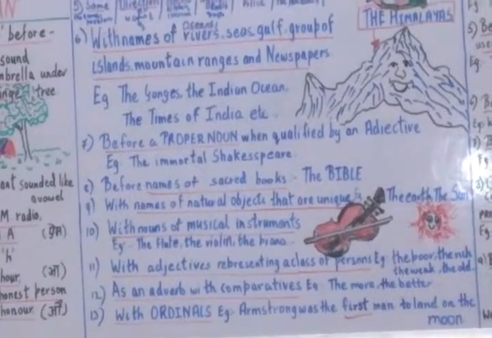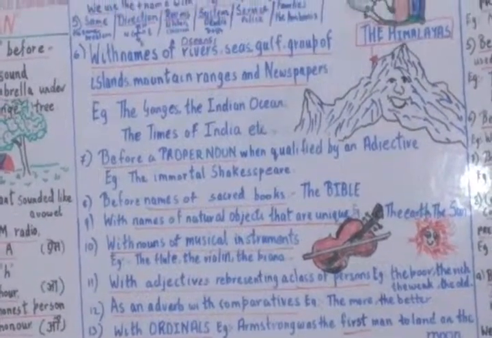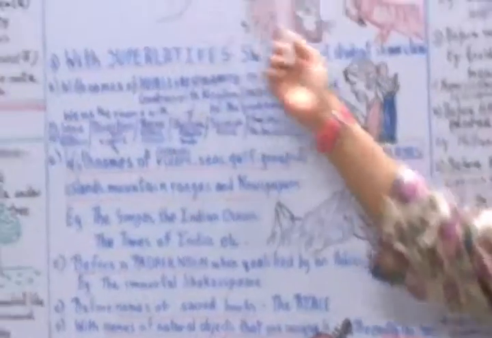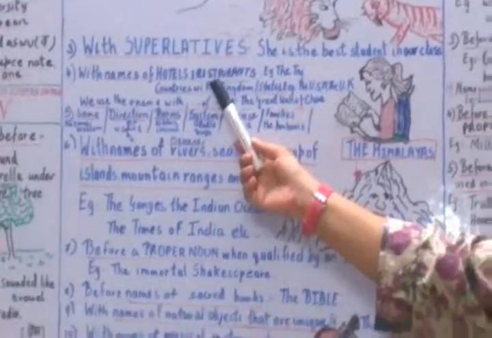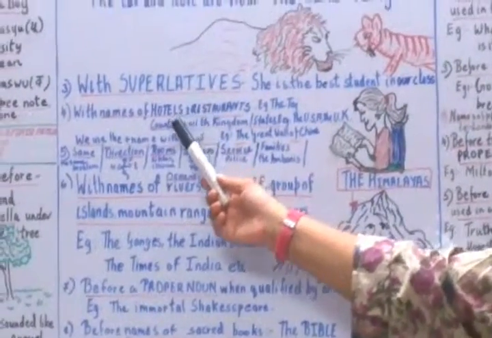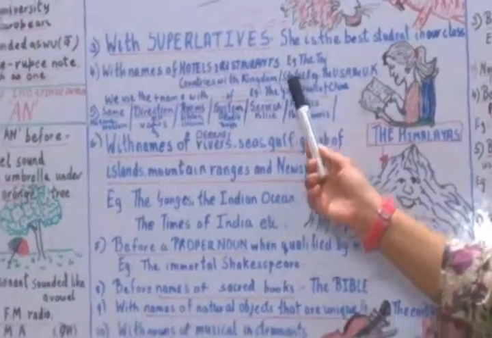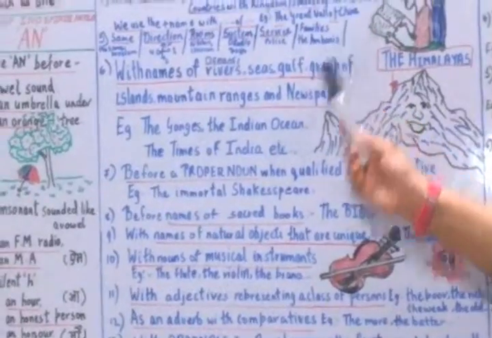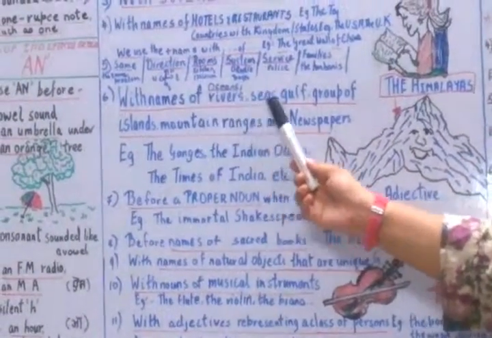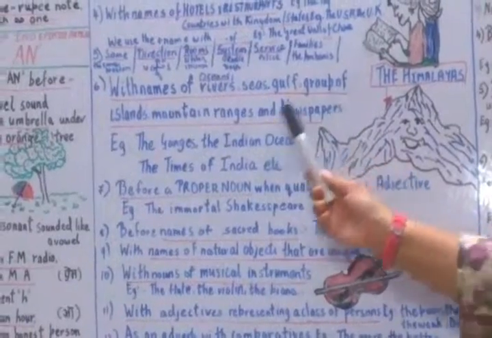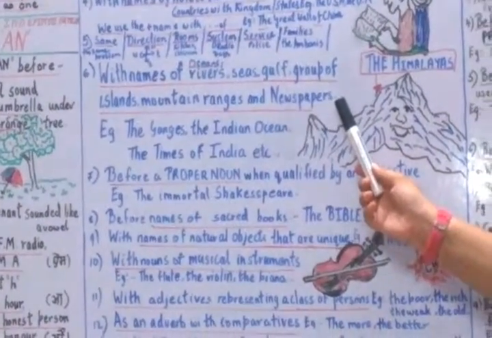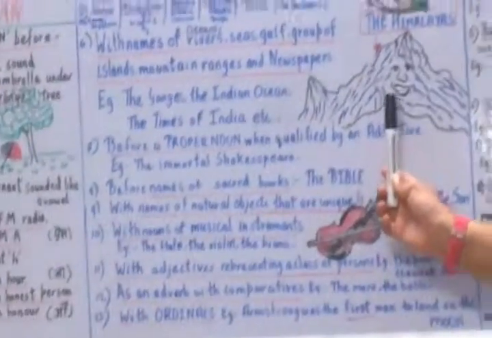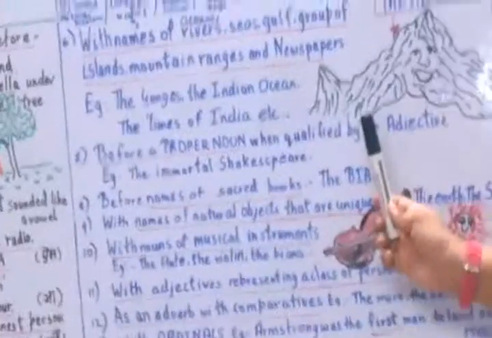So we see we use the in places or to denote a particular person or thing. We use it with a singular noun to represent the whole class, with superlatives, with names of countries, with names of hotels, restaurants, kingdoms, with same direction, room, system, service, families, oceans, rivers, seas, gulfs, groups of islands, mountain ranges and newspapers, like the Himalayas, and we use it before a proper noun when qualified by an adjective. Always remember that the is not used directly before a proper noun.